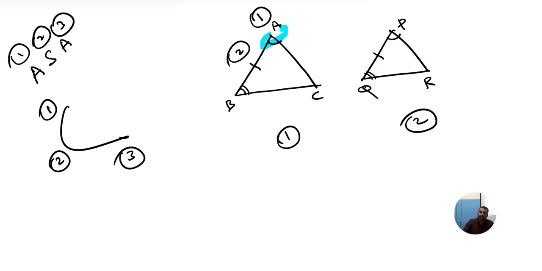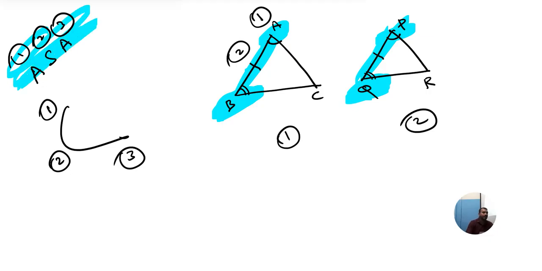It means that this angle is equal to this angle. This side should be equal to this side. Then adjacent to that, this angle should be equal to this angle. That is what this property says, ASA. Angle, side, angle of the first triangle should be equal to angle, side, angle of the second triangle. Difficult? In any complicated diagrams or figures, just see which property matches.